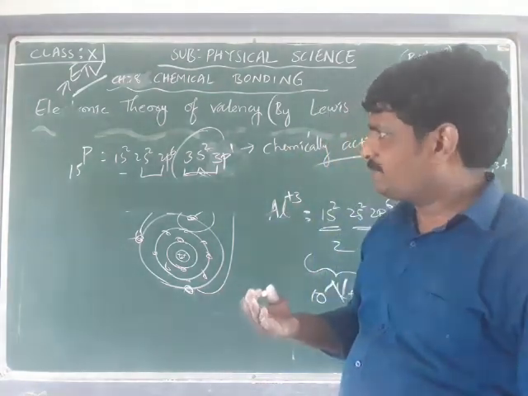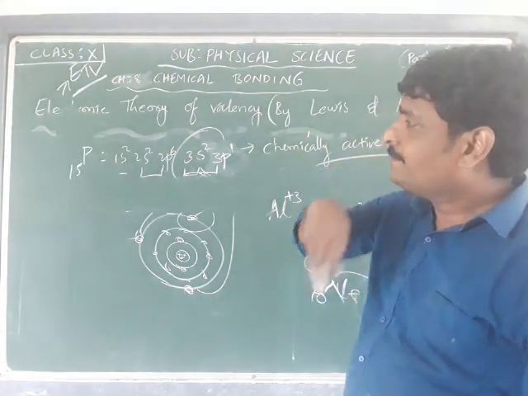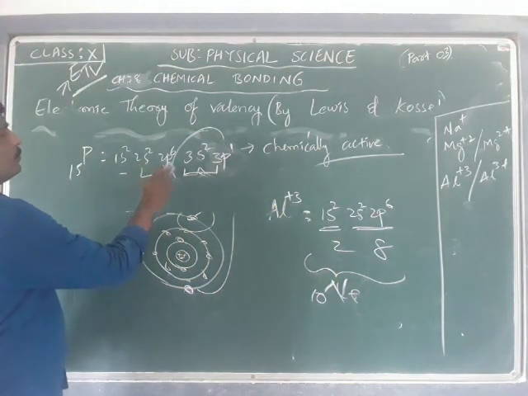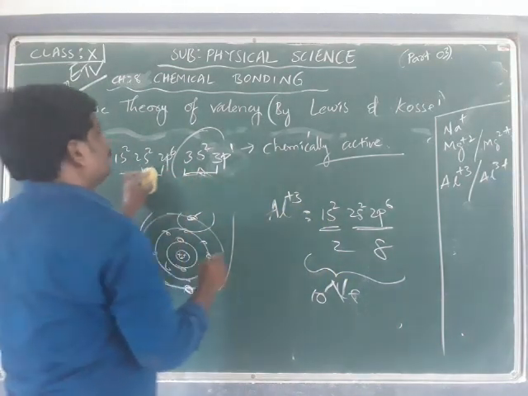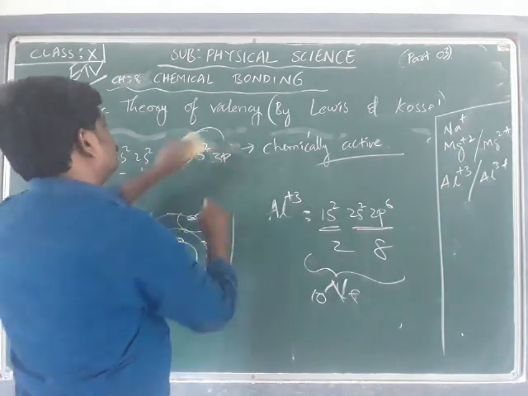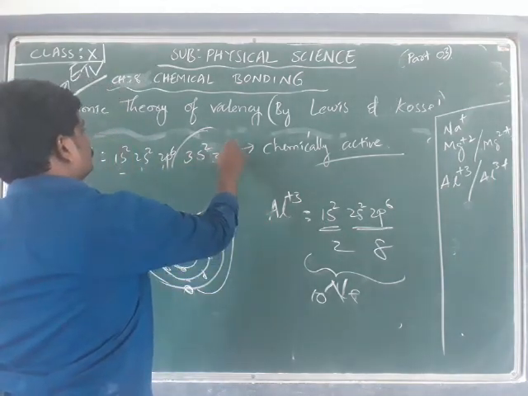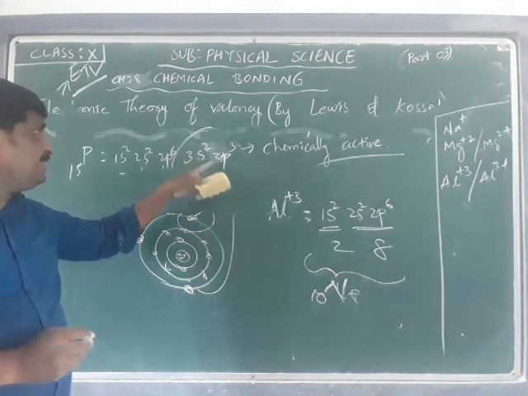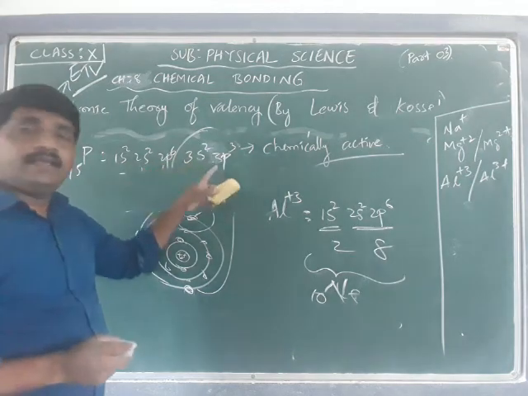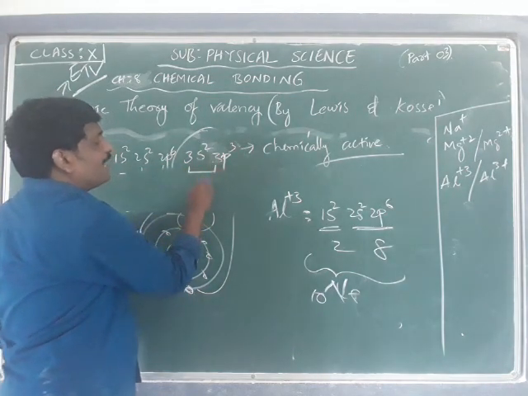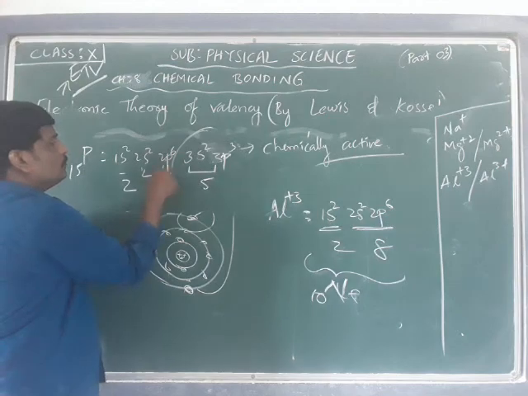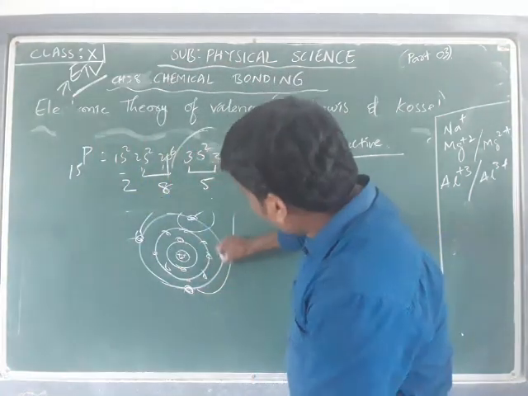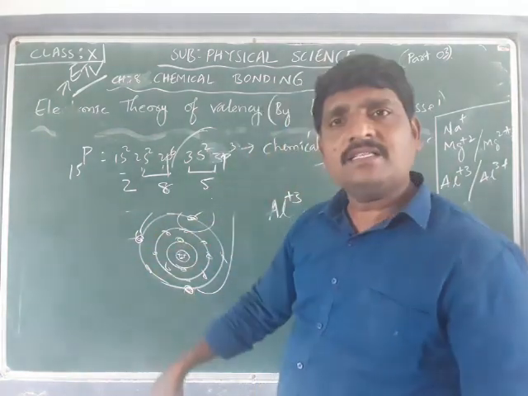If you discuss the phosphorus configuration: 1s2, 2s2, 2p6, 3s2, 3p3. The outermost shell electrons are 5, that is 2, 8, 5. So there are 5 electrons in the outermost shell.